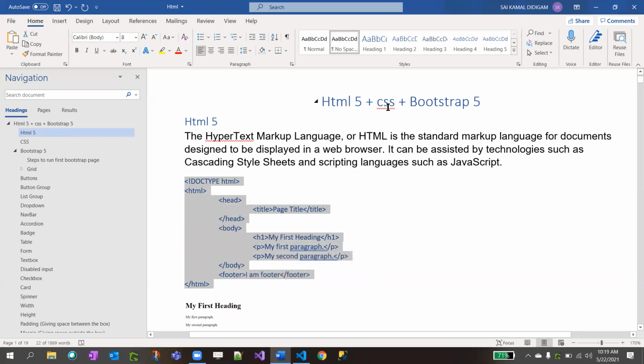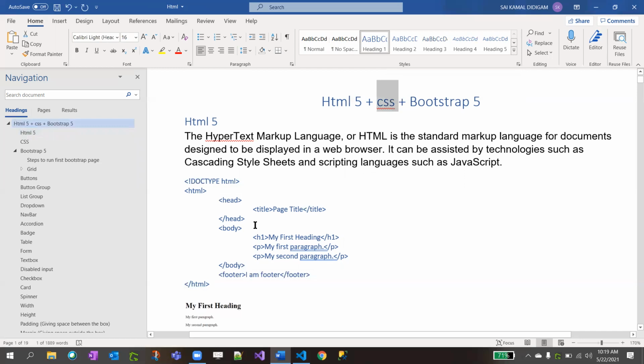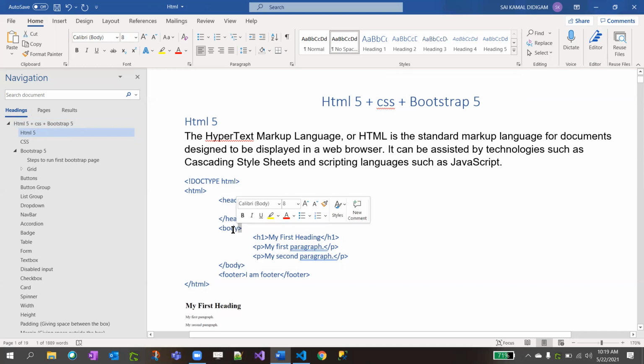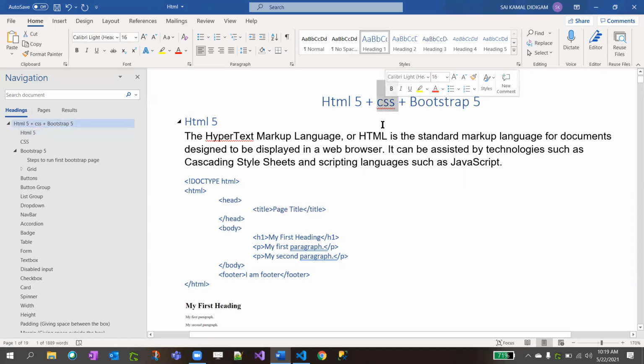CSS means Cascading Style Sheets. For example, if you want to change the color of the body to sky blue, you apply that color style to the body. That is CSS, and I'll come to that point. Bootstrap 5 is a CSS framework developed by Twitter.